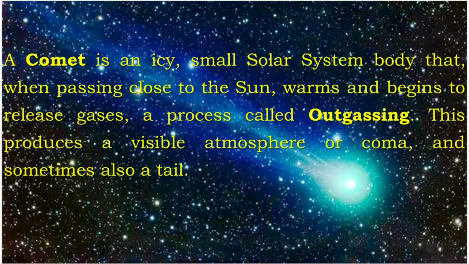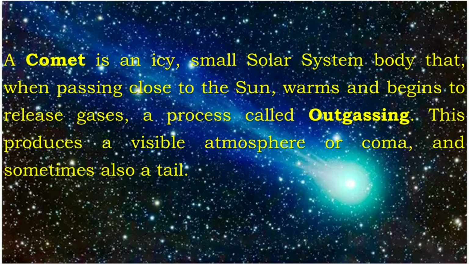Now the question is, what is a comet? A comet is an icy, small solar system body that, when it passes close to the sun, warms and begins to release its gases. This process is called outgassing. This produces a visible atmosphere or coma and sometimes also a tail. These comets are basically dusty snowballs which orbit the sun.